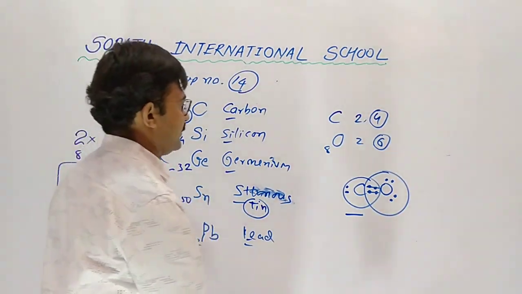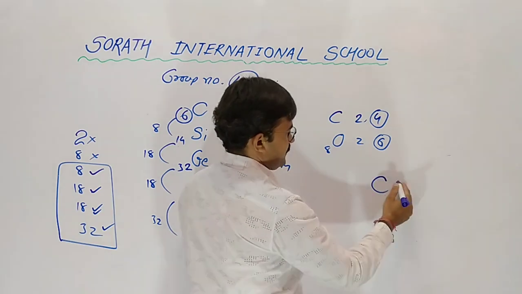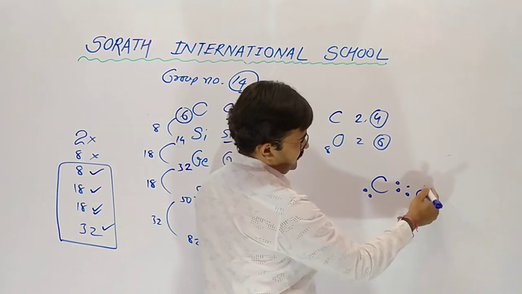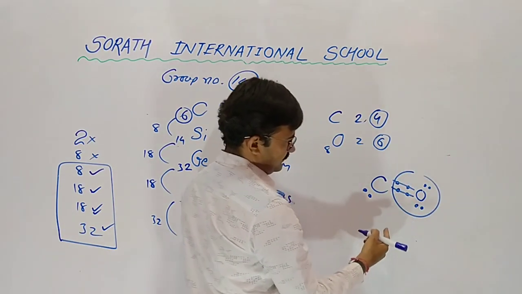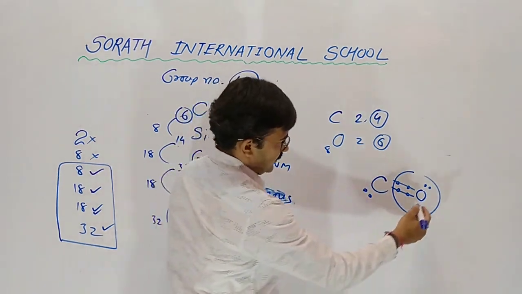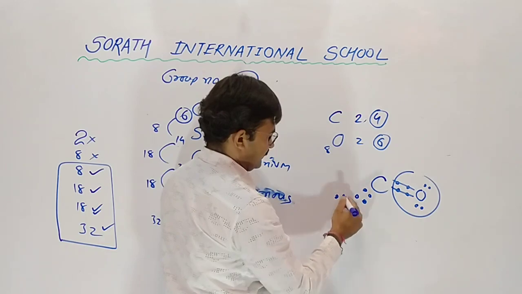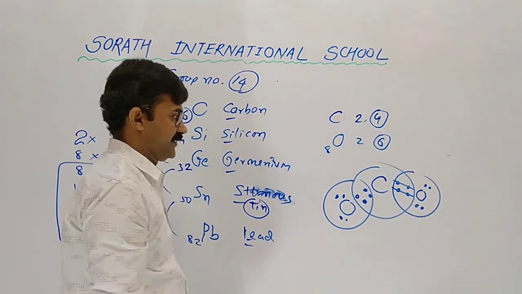Compound forms. Now in carbon dioxide, carbon having 4 electrons in outermost, oxygen having 6. Sharing of two. Octet complete for oxygen, and carbon's is also complete.